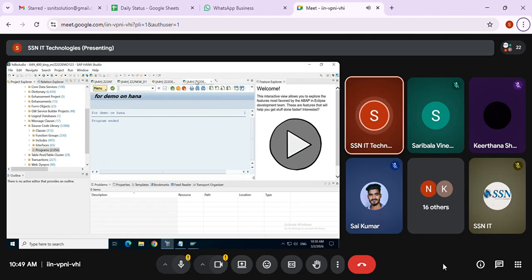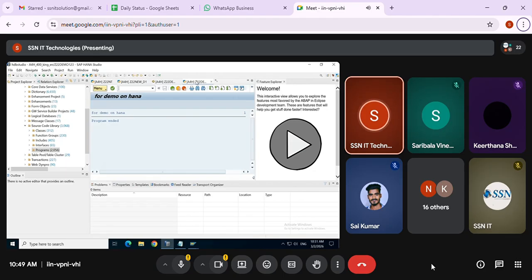Practice everything, your programs, your function modules, your includes, your classes and methods, your table structures, everything you can practice here. You can create the enhancements, everything, transaction codes, message classes, everything. You'll have GUI access. You can practice everything here except CDS views, because you don't know what is meant by CDS views. That I'm going to explain in tomorrow's class. But you are going to have HANA Studio here. There you will have the HANA Eclipse. That's the only difference. The remaining will be the same.